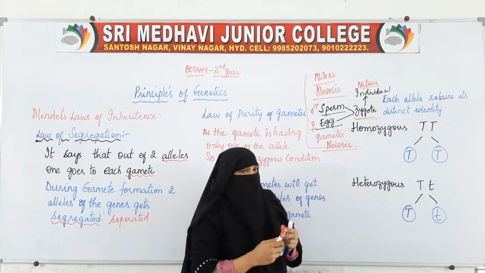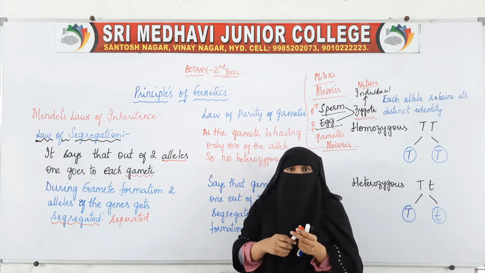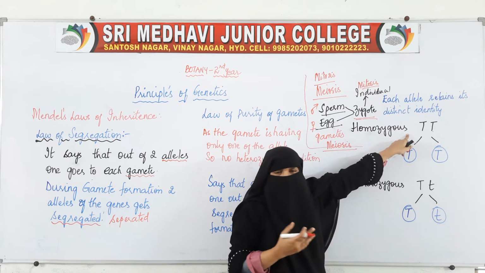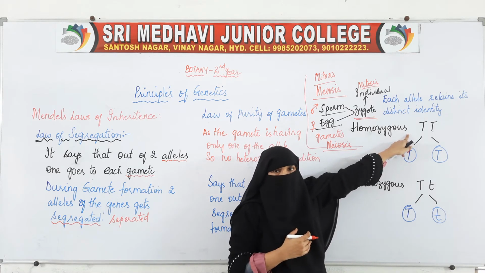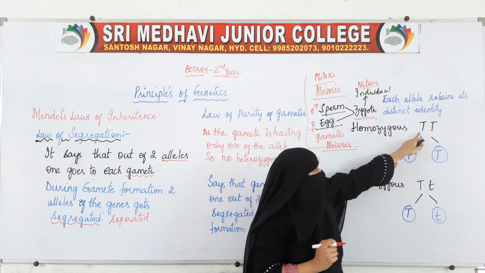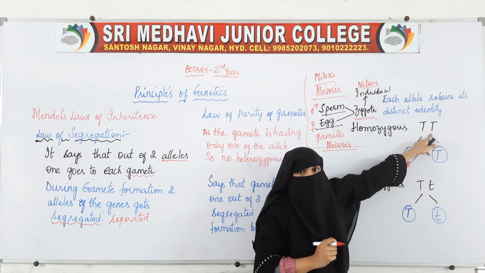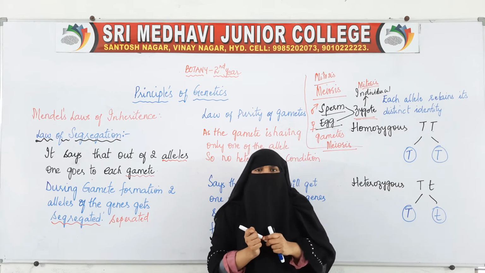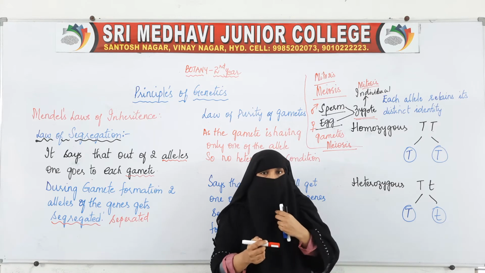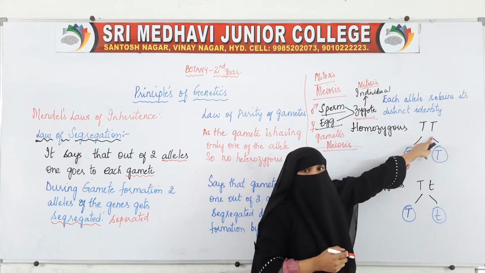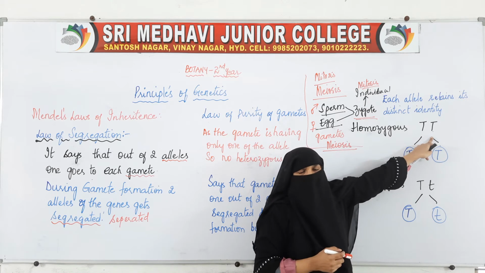So here, for example, if a gene is there, we say, when we start with a homozygous pure line, homozygous means both the alleles will be of the same type, that is both of them are capital T. Heterozygous means one will be capital T and one will be small t, that is different types of alleles. Here in the homozygous condition, both the alleles will be of the same type.